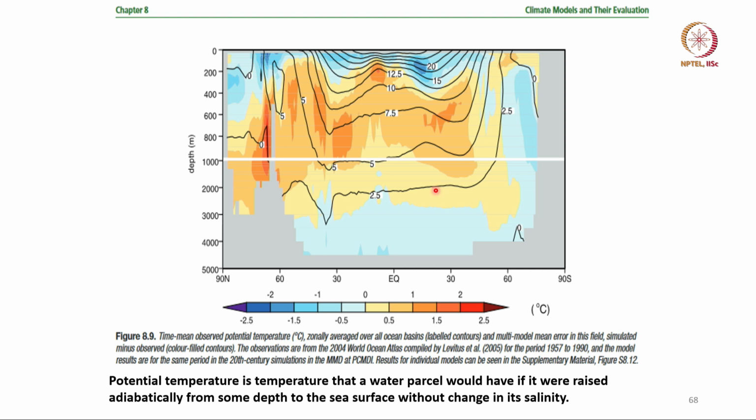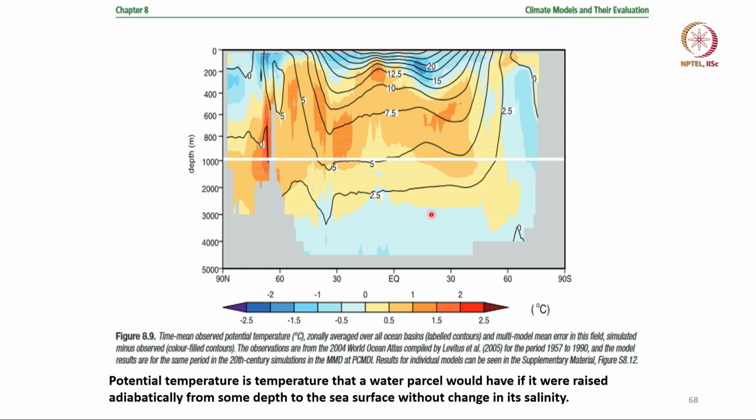That is the contour. This is the potential temperature, and the simulated minus observed difference is in color.